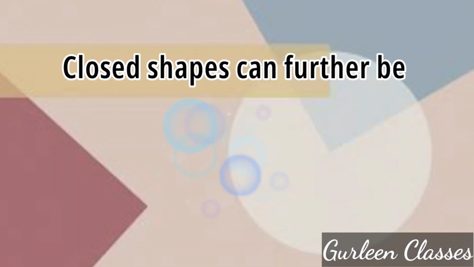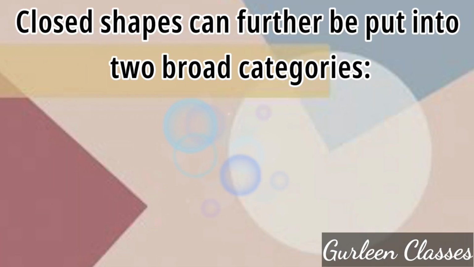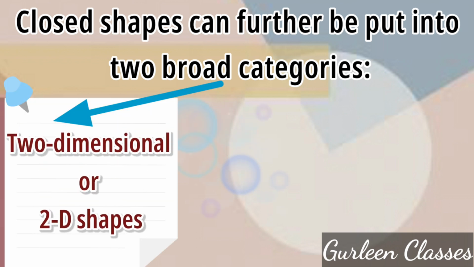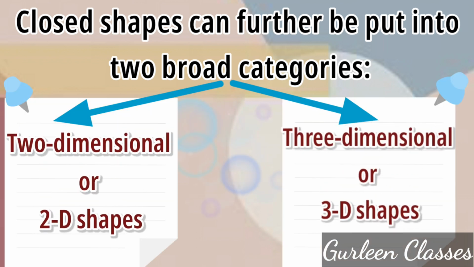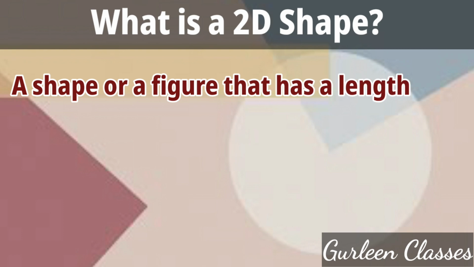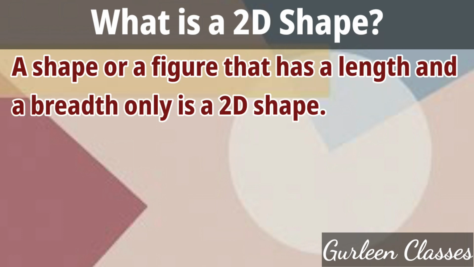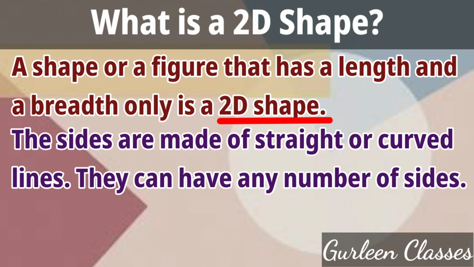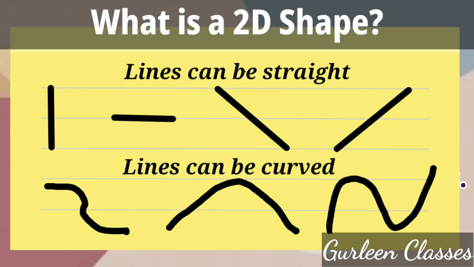Now, closed shapes can further be put into two broad categories. Number 1, two-dimensional or 2D shapes. Number 2, three-dimensional or 3D shapes. What is a 2D shape? A shape or a figure that has a length and a breadth only is a 2D shape. The sides are made of straight or curved lines. They can have any number of sides.